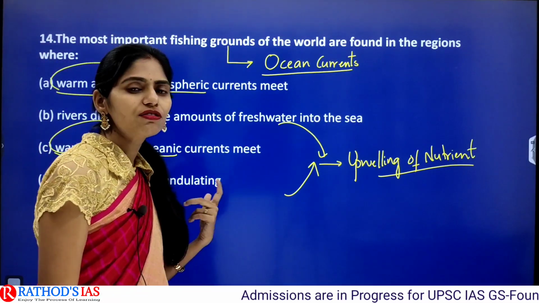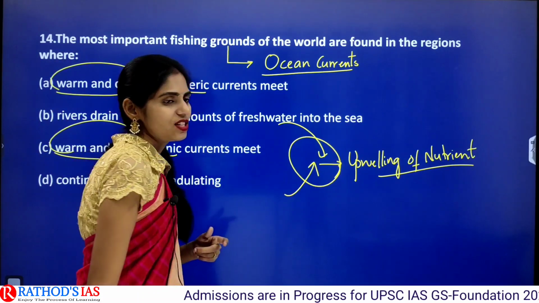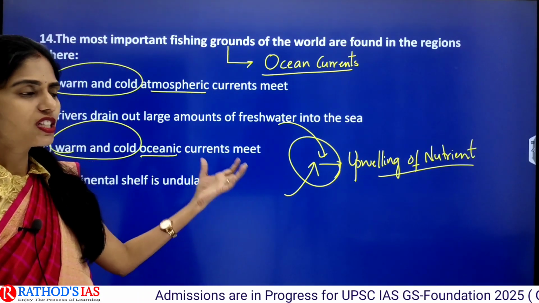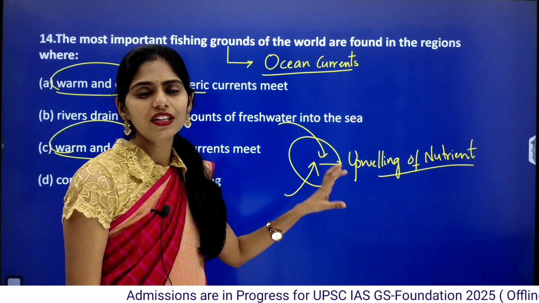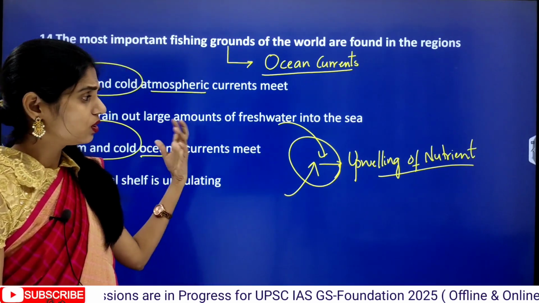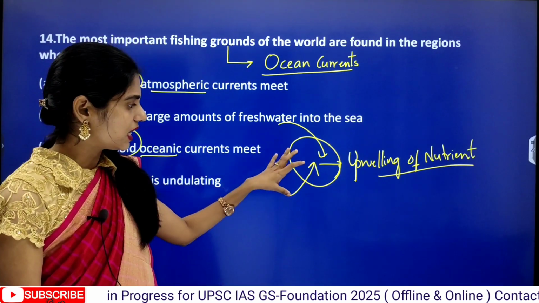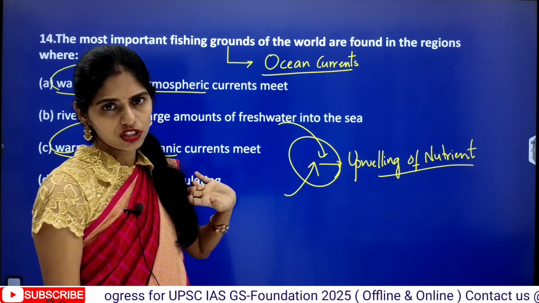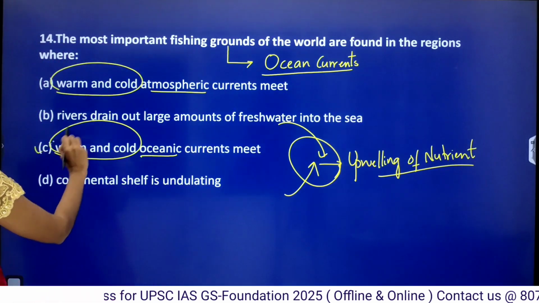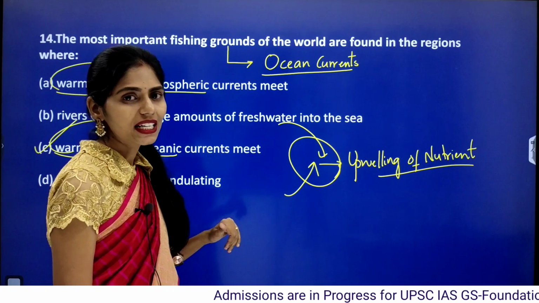So here algae is a food for fishes, right? So these areas will be the best fishing grounds. We can see most of the fishes in these areas where there is a good presence of algae. So wherever there is a good growth of algae or nutrient rich water, in those areas we can see a good amount of fish. So option C is the correct answer, that is where warm and cold oceanic currents meet.